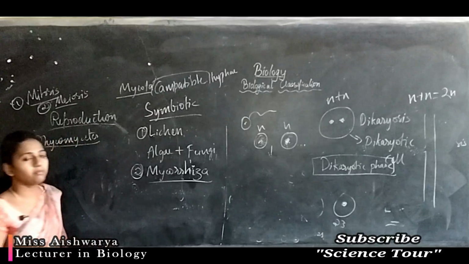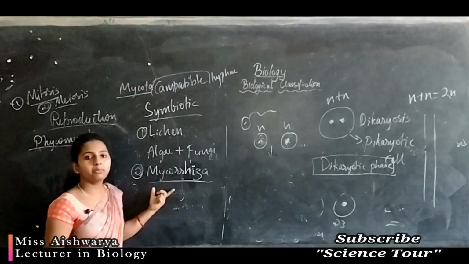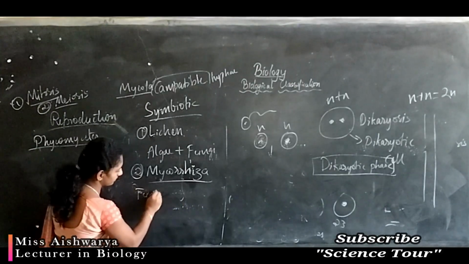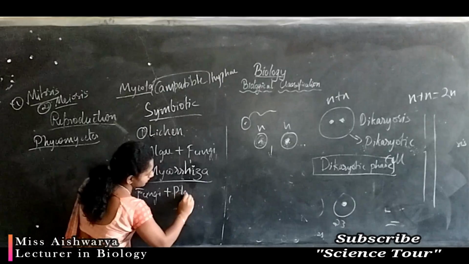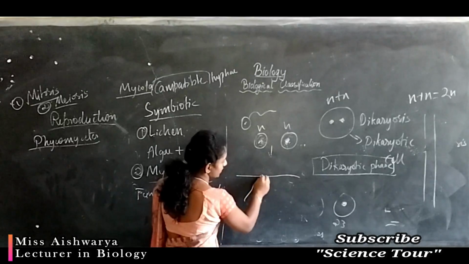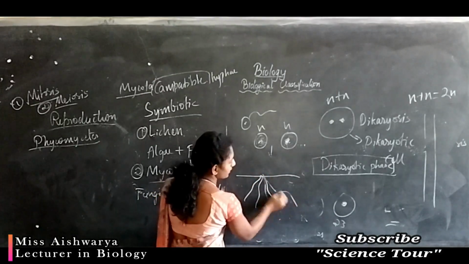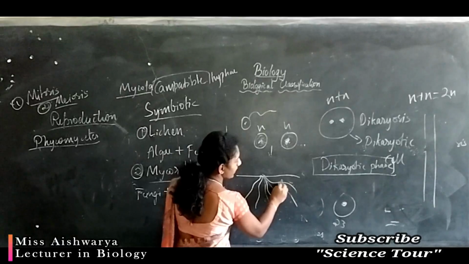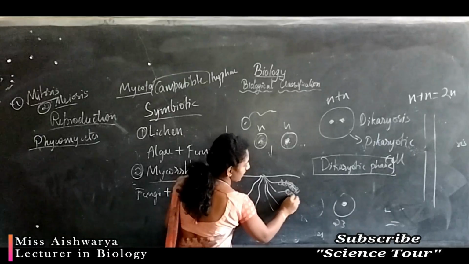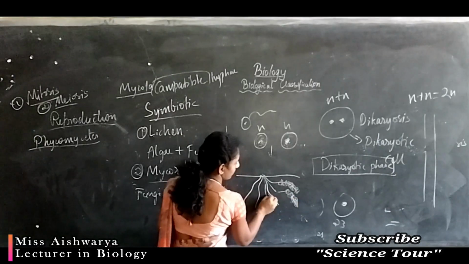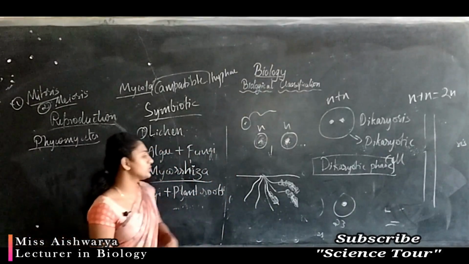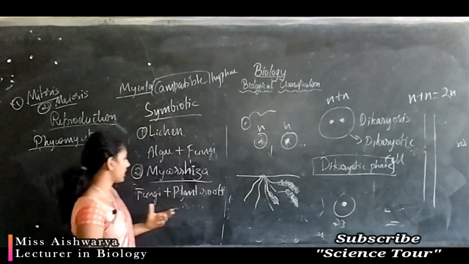Mycorrhiza is also a very important type of symbiotic association, seen between fungi and the roots of higher plants. Here the root system is surrounded by fungus. We can see this type of association in most higher plants, and this specialized structure we call mycorrhiza.